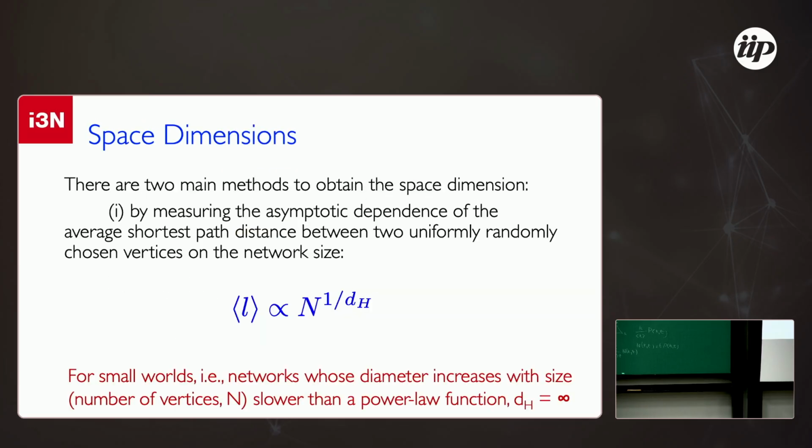So then I go to space dimension. You see, it's possible to measure this space dimension using the Hausdorff dimension, and Hausdorff is related to the average distance, the characteristic distance in your graph, compared with system size. For instance, for the case of small world, L goes as logarithm of n, or even logarithm of logarithm of n, so it's very slowly growing. In this case, using this expression, we have to assume that dh is infinite, because it's a very compact network.